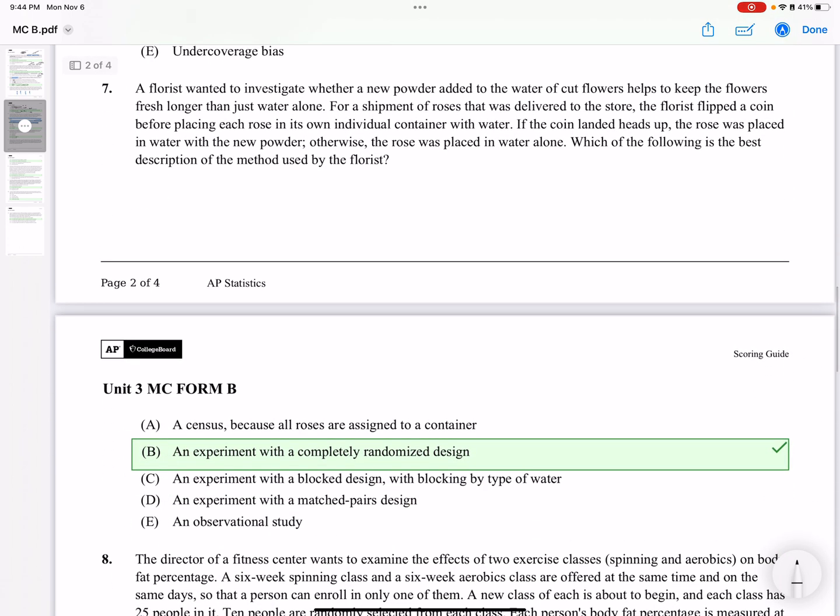A florist wanted to investigate whether a new powder added to the water of cut flowers helps keep the flowers fresh for longer than just water alone. For a shipment of roses delivered to the store, the florist flipped a coin before placing each rose in its own individual container with water. If the coin landed on heads, the rose was placed in water with the new powder. Otherwise, the rose was placed in water alone. Which of the following is the best description of the method used by the florist?